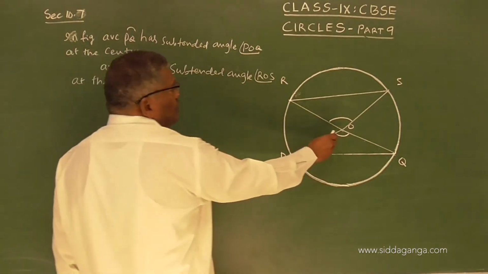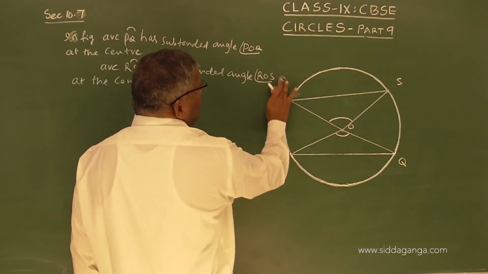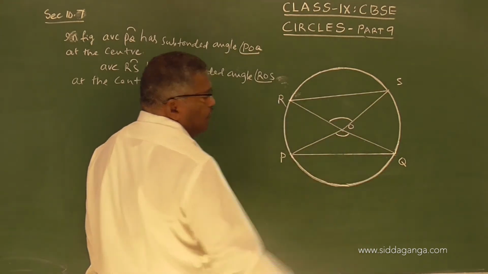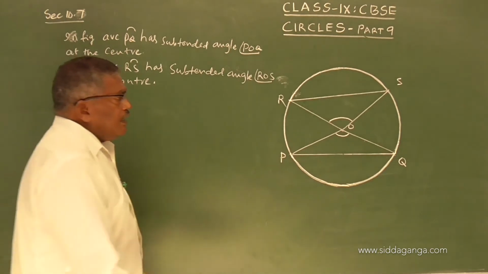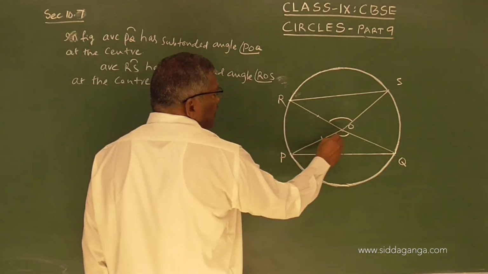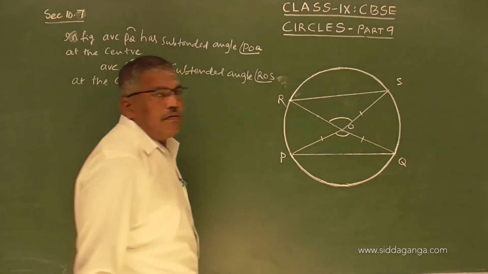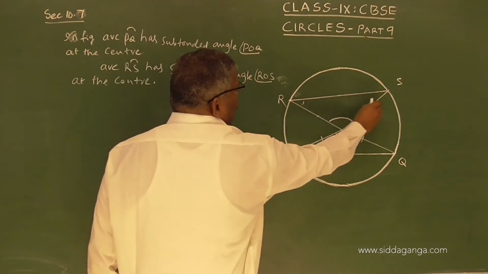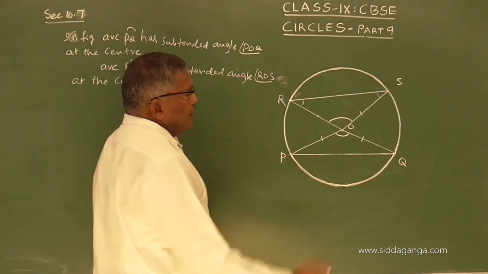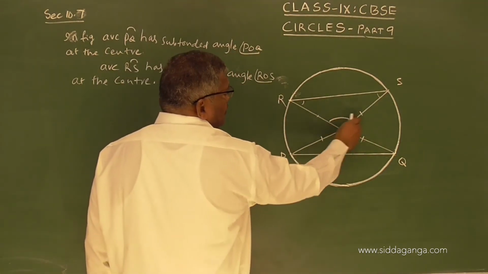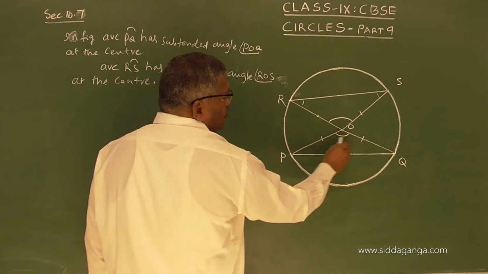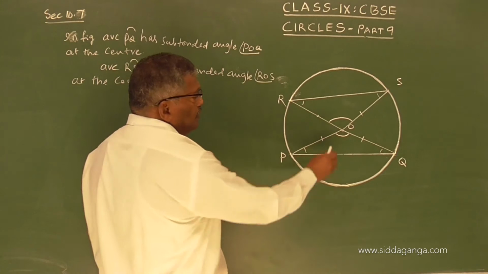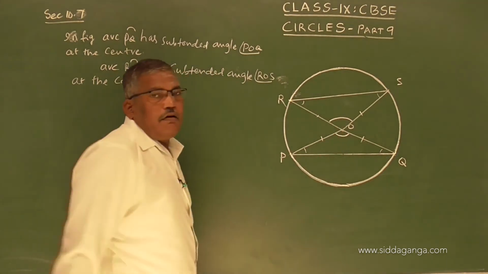Now OR, OS, OP and OQ are all radii, therefore they are equal. So when these two are equal, these two angles are equal, because this becomes an isosceles triangle. When these two are equal, these two angles are equal, then the third angles must be equal.